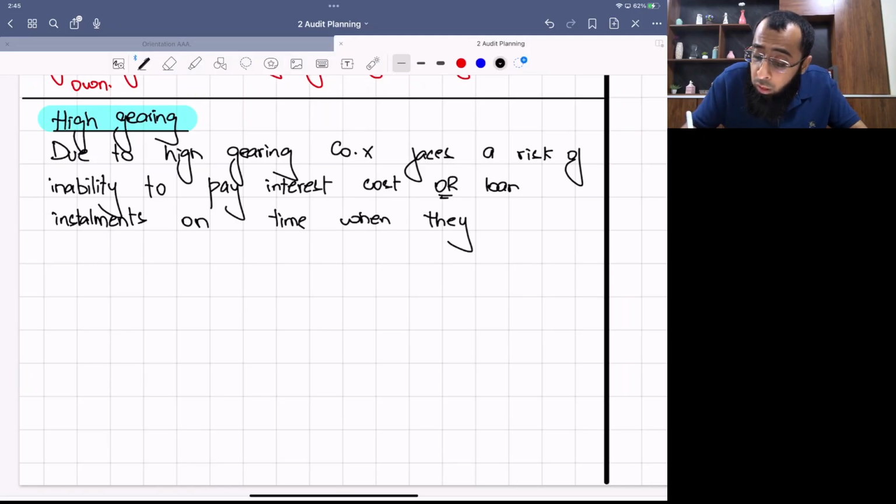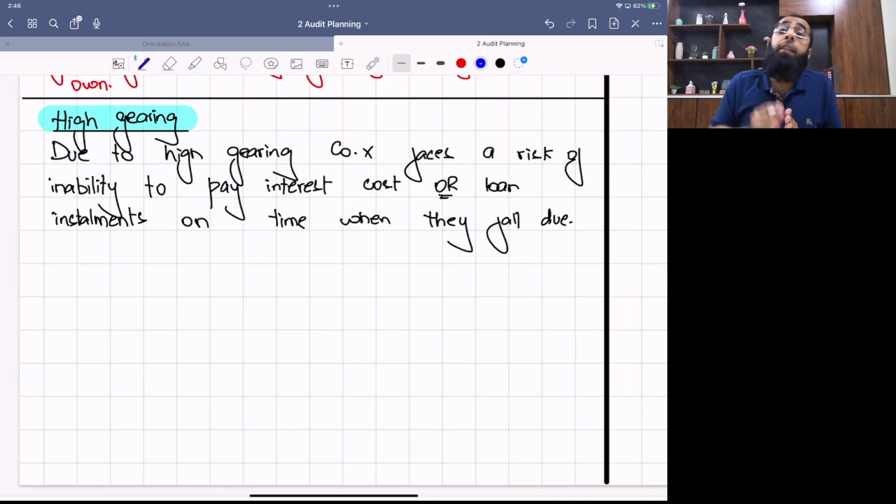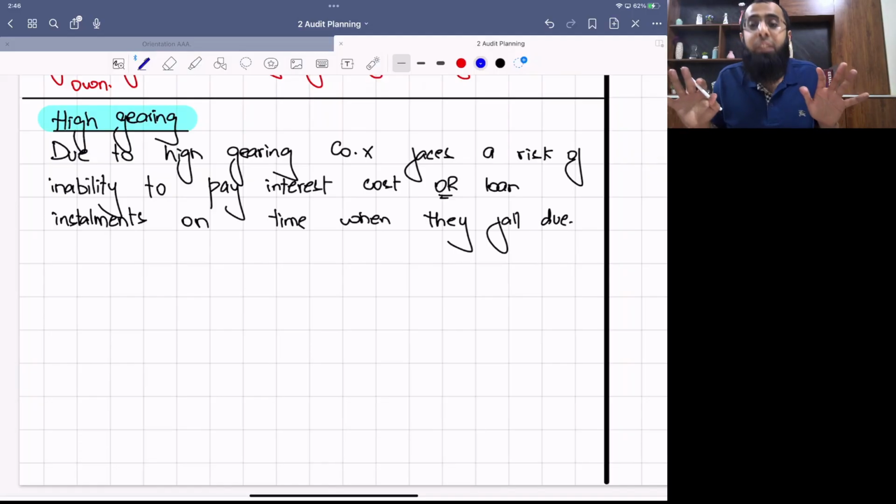So the risk, what is the risk? Think about it. The risk is inability to pay the interest cost. The risk is inability to pay loan installment on time when it gets due. Identify the risk. Now let's think about its impact. What will happen if you don't pay the loan installment on time? Now what some students do is that they directly write the company will go bankrupt. No, no, no. Don't think about extreme situations.